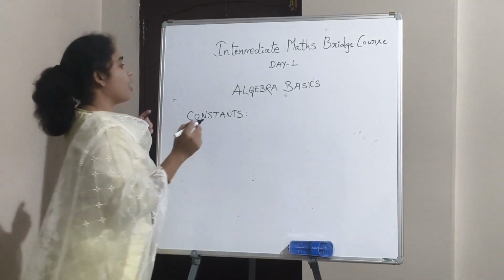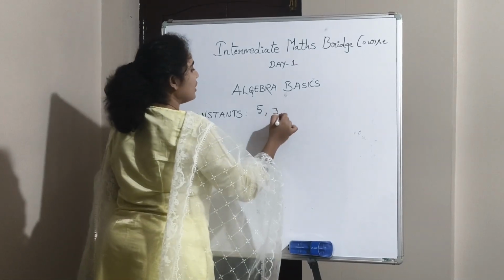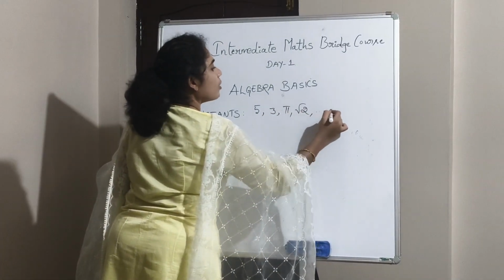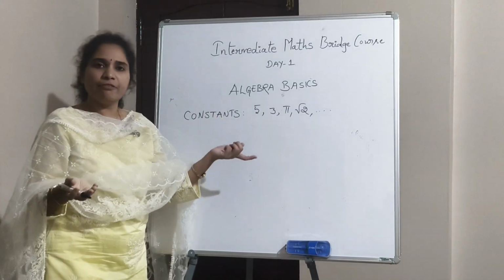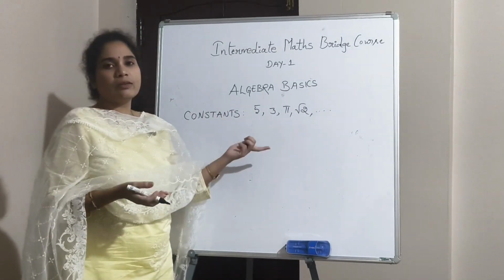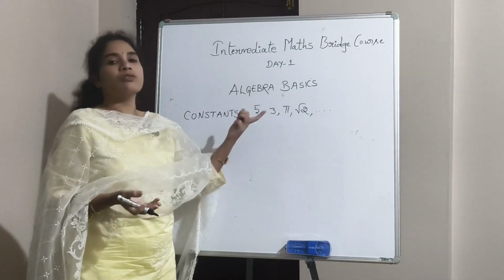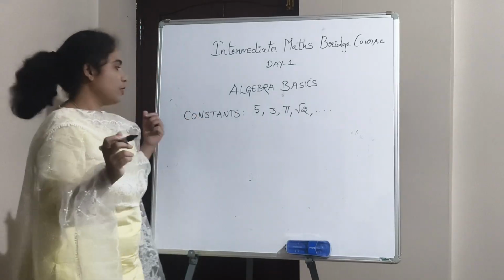So constants are the values that are fixed. 5, 3, pi, root 2, like this. Okay. So 5 is always 5. It will never change. 3 is also 3. Pi value is 3.14. That is also fixed. Root 2 is 1.414. That is also fixed. So all these numbers, they are constants.